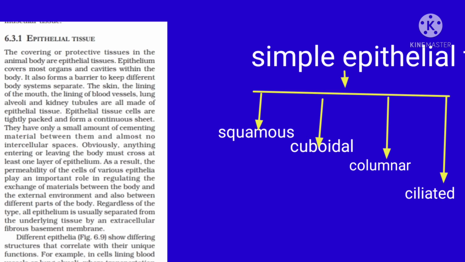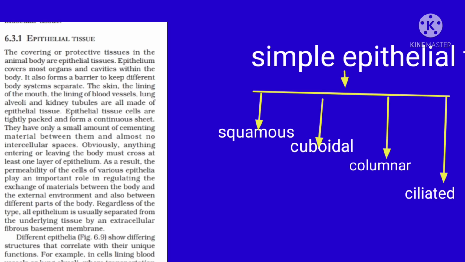The next type of simple epithelial tissue is cuboidal epithelial tissue. The cell shape looks like a cuboid. These cells are found in kidney tubules, salivary glands, thyroid vessels, and in glands. What is its function? Its function is absorption, excretion, and secretion.